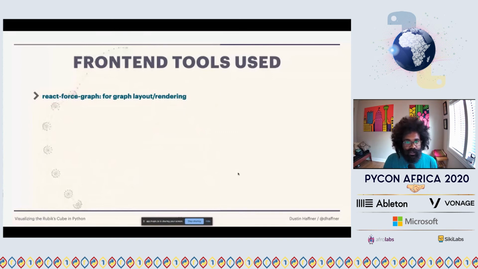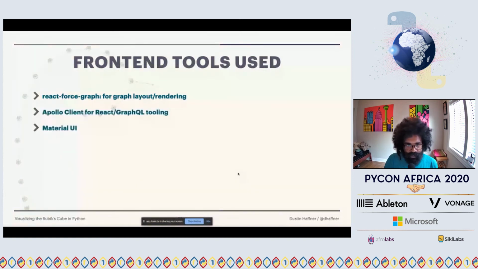I liked it because I got to keep everything separate. I got to make my server in Python like I usually like to do, and then just pass a nice GraphQL API to the front end. I used Material UI to lay out the grid on the page and render some buttons and just generally house everything. And then at the core of it all is React and of course JavaScript.